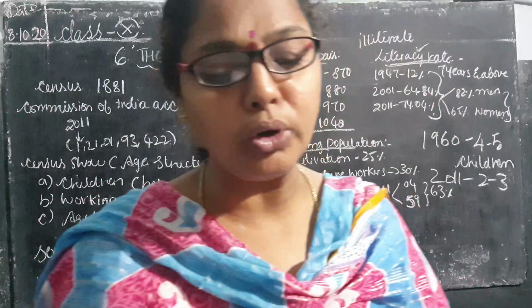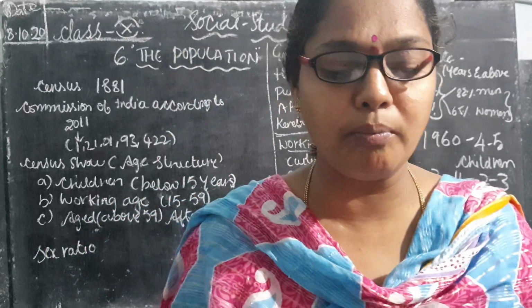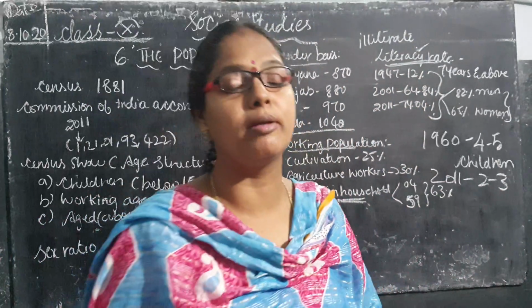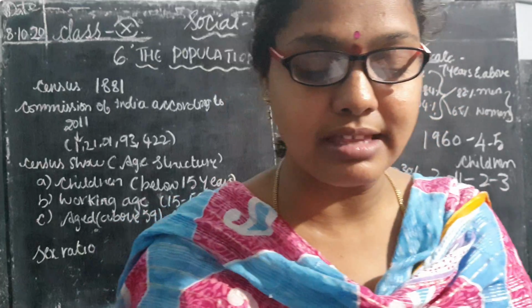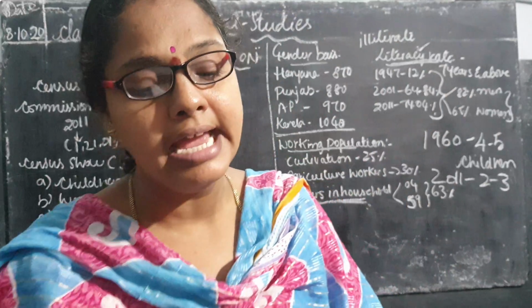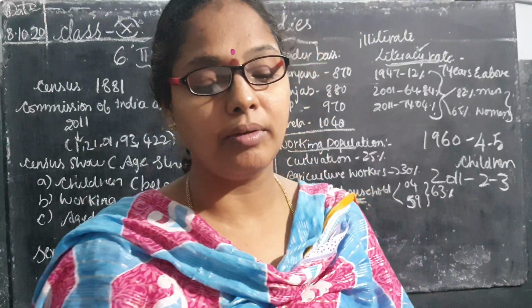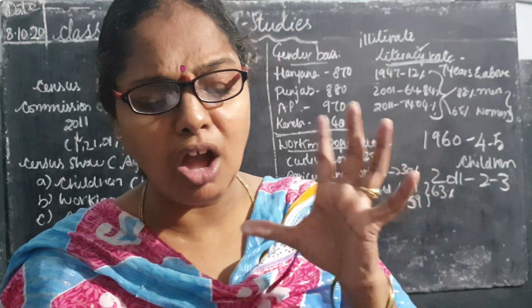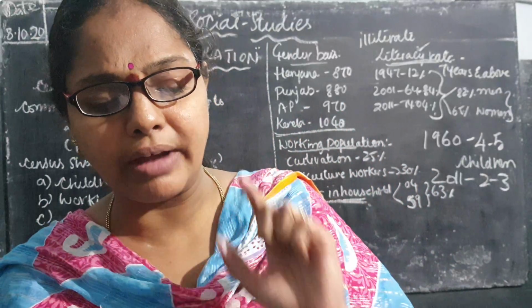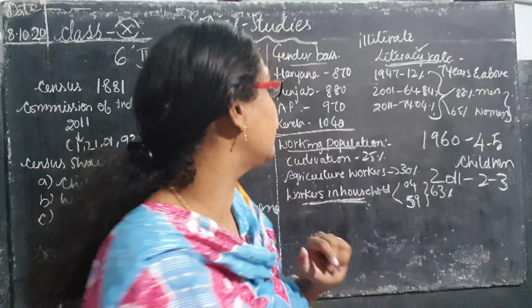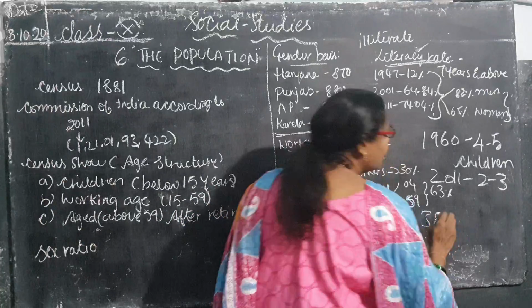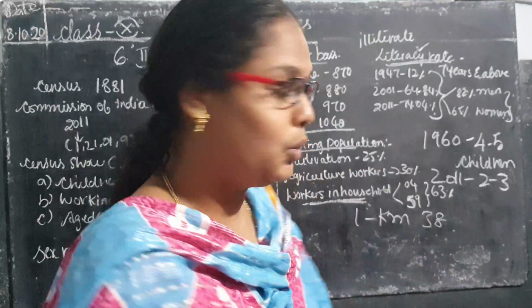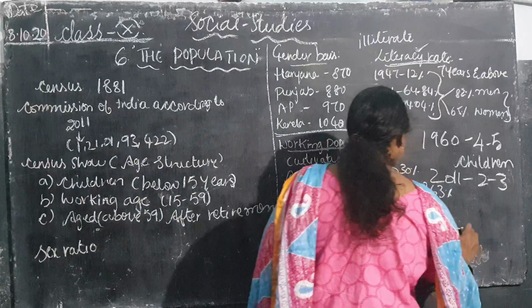Isn't it, children? In Andhra Pradesh, the population has decreased by 1.9%. So how will you calculate the population density? It is calculated as people per 1 kilometer. How many people are living per 1 kilometer, children? 382 people are living per 1 kilometer.